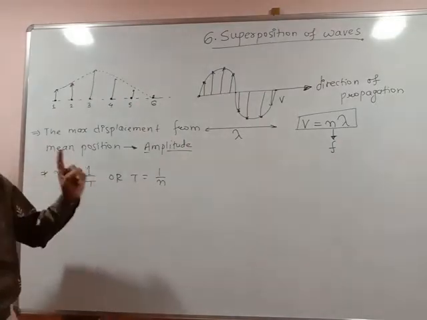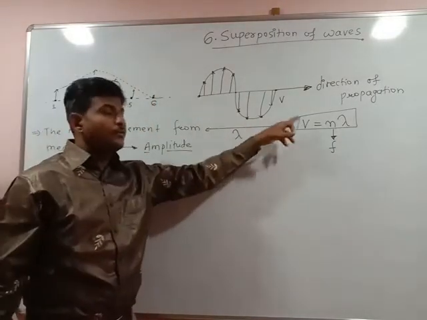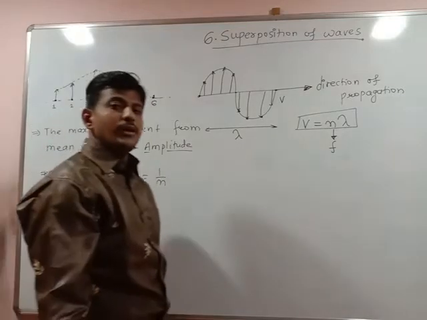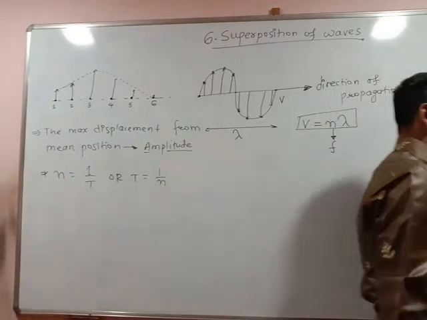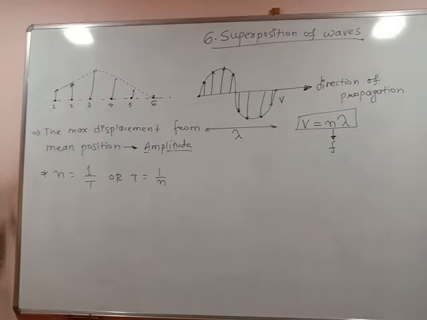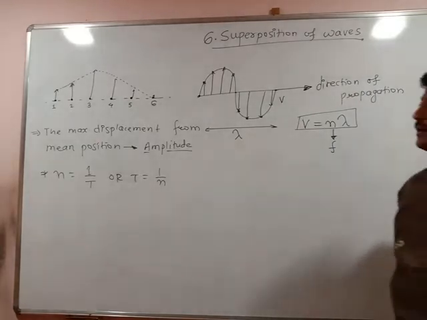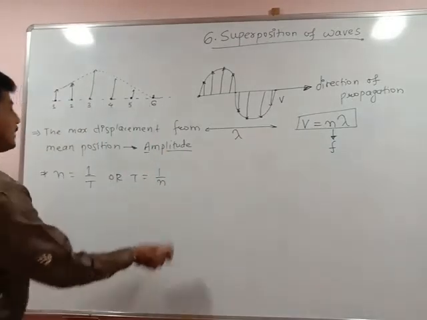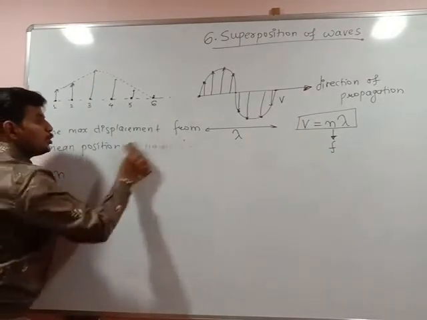The time required to complete a single wave of wavelength lambda is called the time period of the wave, capital T. In some books it is given as a small t, but small t refers to the instantaneous time for the particular case. So this is just a basic concept regarding the wave, and already you know the properties of waves.